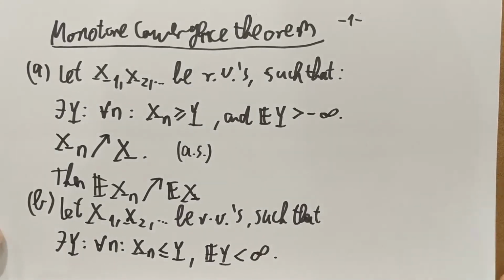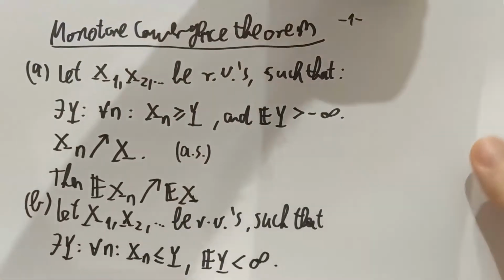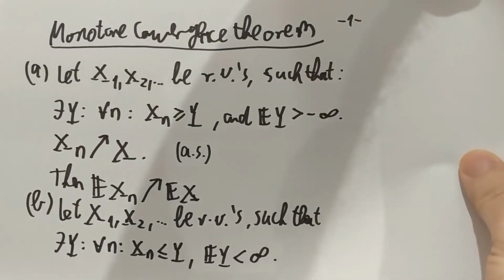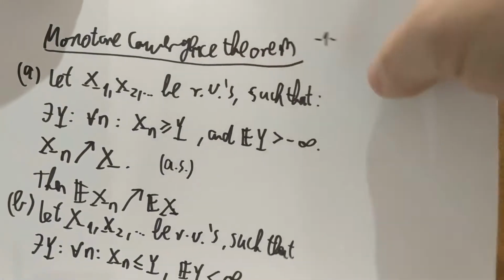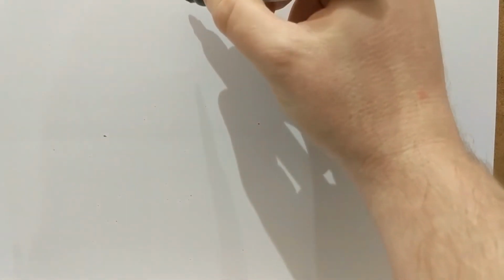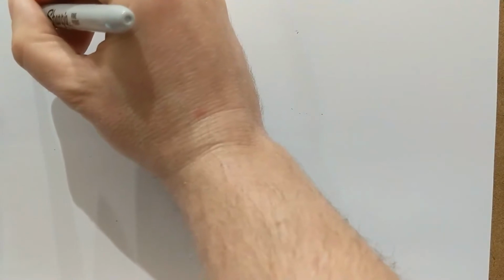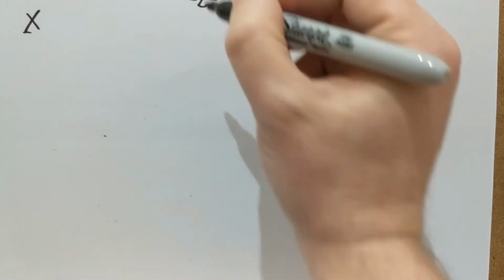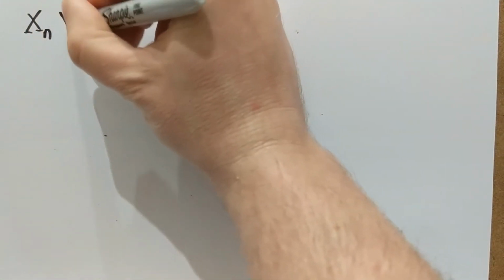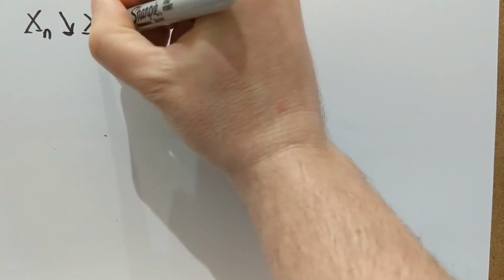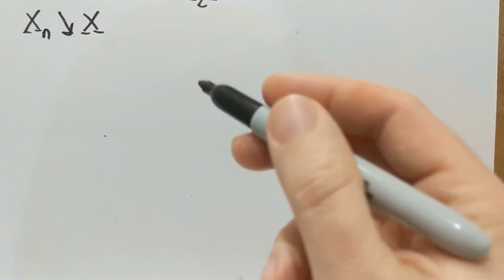So I'm also going to assume, assumption 2, that the Xn's converge to X, this time in a decreasing fashion. This is short notation for two things.